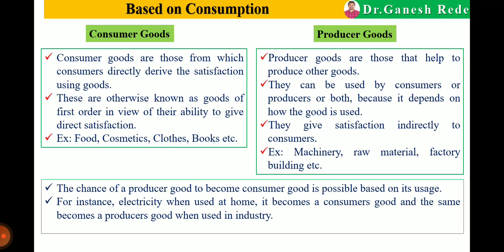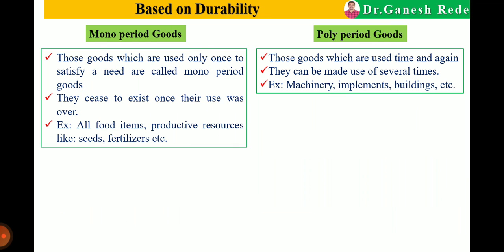So this is about the classification of goods based on consumption: consumer good, direct satisfaction, goods of first order; on the other hand, producer's good, indirect satisfaction, goods of second order. Then next is classification of goods based on durability.